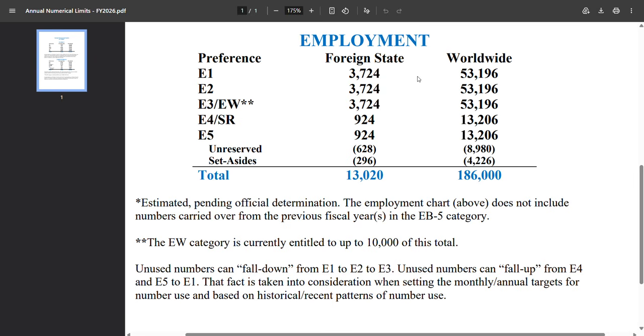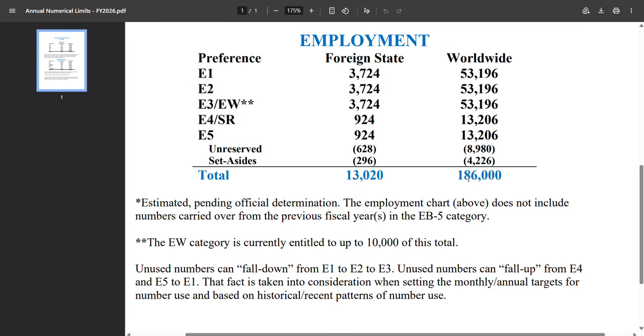So how to get the calculation for the rest of the world: 3724 times 4 is the total for the individual foreign states, which are those 4 backlog countries. Then subtract that number from 53,196, and the remaining is the rest of the world. So that's how you see it.